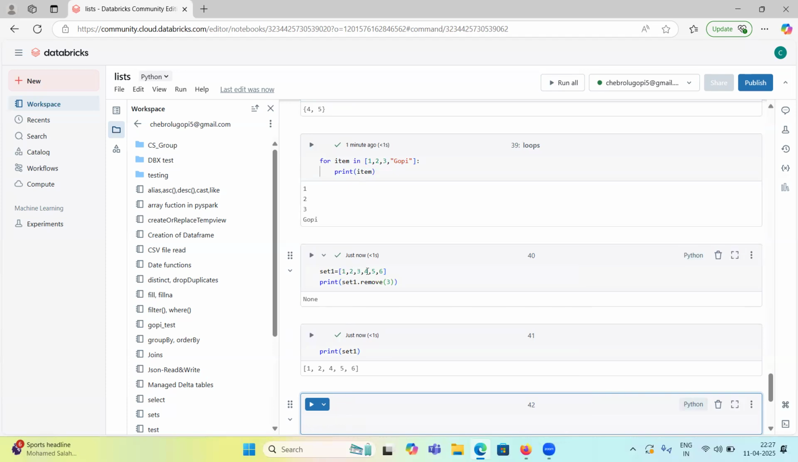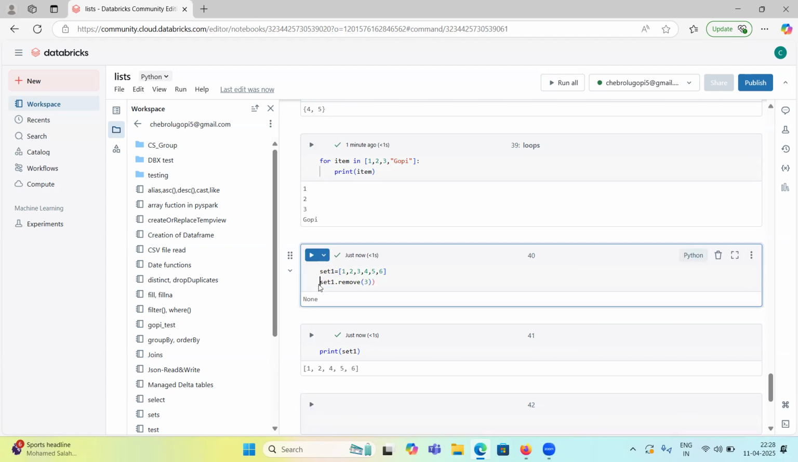See, guys. Earlier we had set 1 as 1, 2, 3, 4, 5, 6. Now I want to remove item 3 from set 1. So it got removed, and if I print set 1, it displayed 1, 2, 4, 5, 6 only. So it removed this 3. If you want to remove that one, you can use remove. And if you want to remove everything, we can use clear.